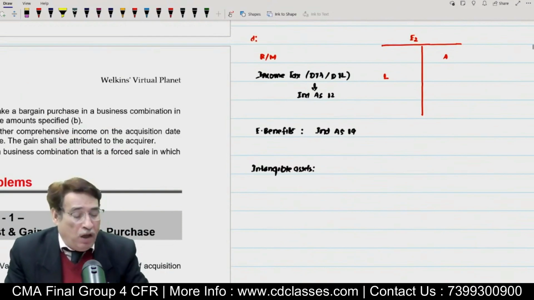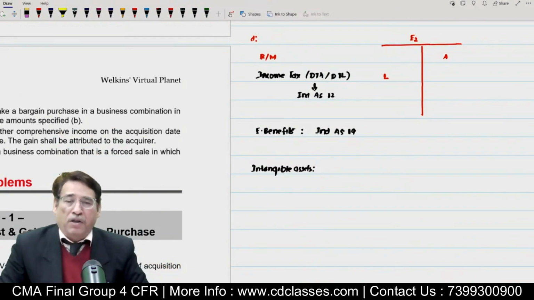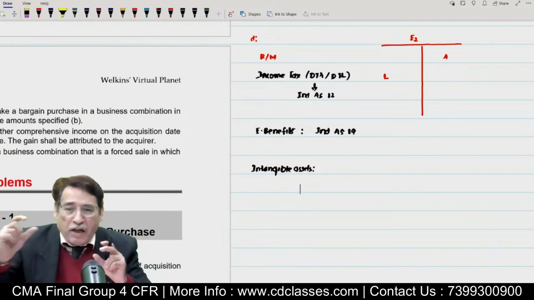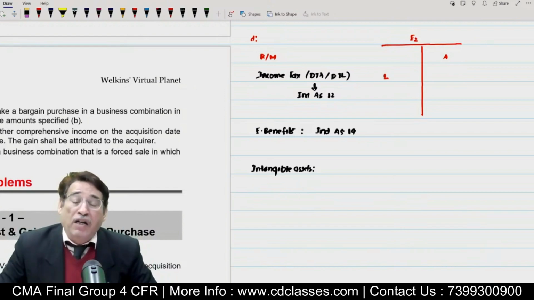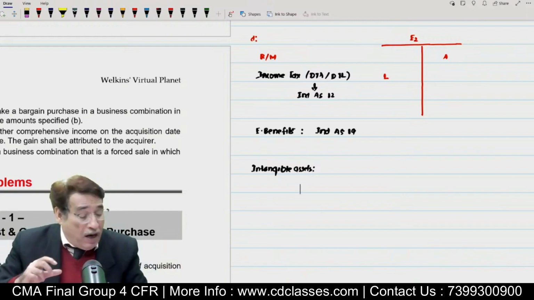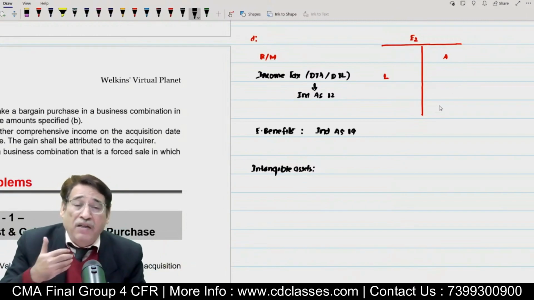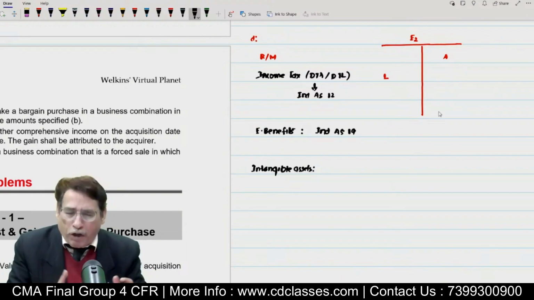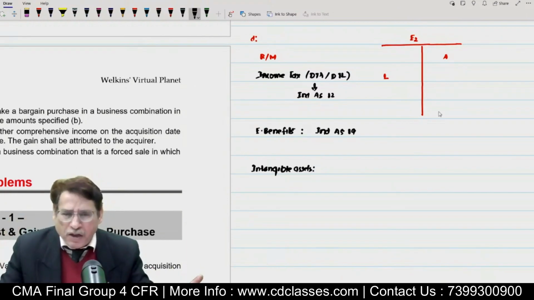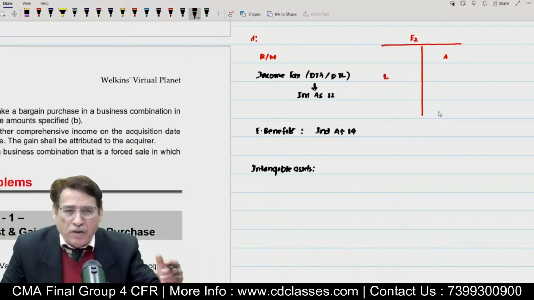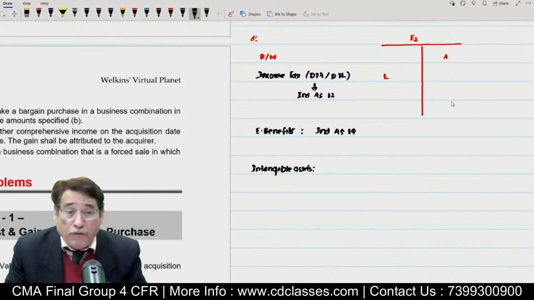Sometimes when we take over the business of the other entity, suddenly we find an item which meets the guidelines of Ind AS 38, and this entity hasn't recognized that intangible asset. Perhaps this entity might not be following Ind AS. It could be a possibility. That entity might not be following Ind AS, so they might not have recognized that intangible asset.